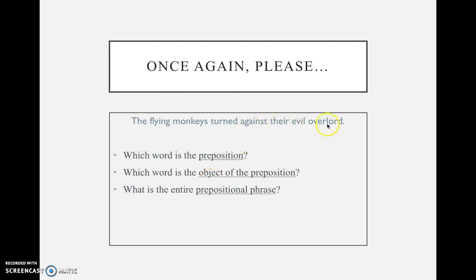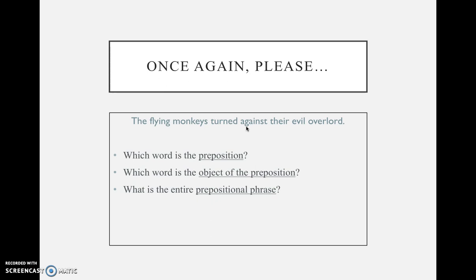And then I've got against their evil overlord. Well, if I know that it has to end with a noun, I can look over here and see the only noun I've got is overlord. So now I've got to figure out where the preposition starts. Well, evil is an adjective. It's describing something, and prepositions don't really describe. So that's out. Their is also an adjective. In this case, it's a pronoun acting as an adjective. It's describing which overlord. And then I'm left with against. So you can do a process of elimination if you don't know that against is a preposition.